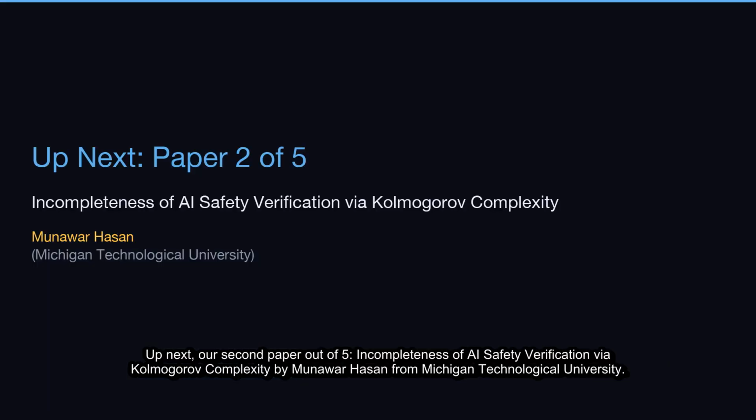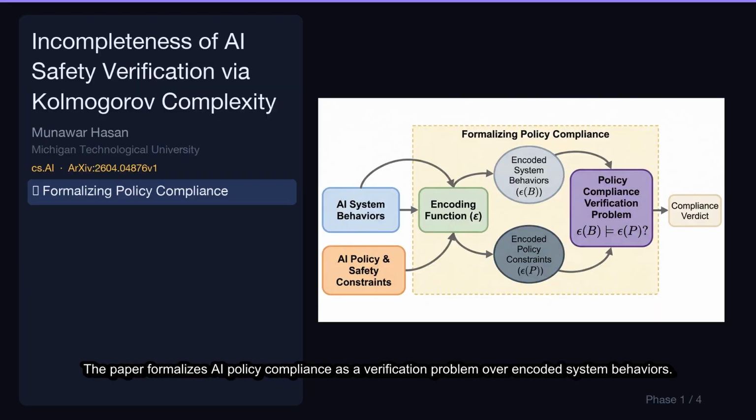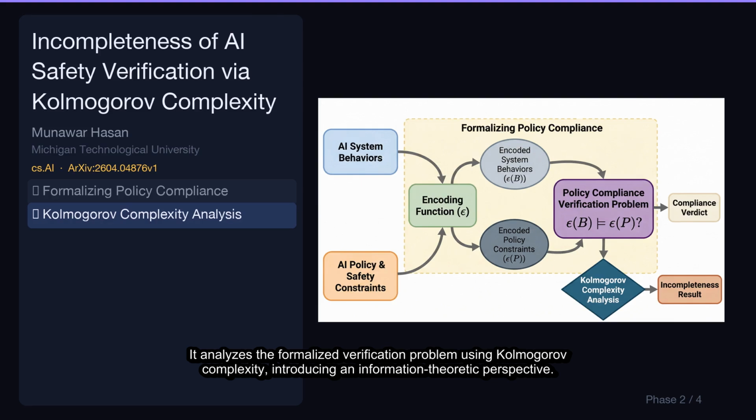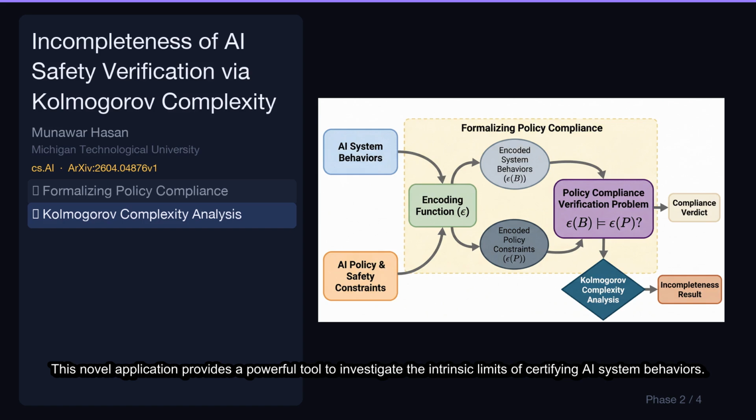Up next, our second paper out of 5, Incompleteness of AI Safety Verification via Kolmogorov Complexity by Munawar Hassan from Michigan Technological University. Let's break down its key contributions. The paper formalizes AI policy compliance as a verification problem over encoded system behaviors. This foundational step establishes a precise mathematical framework for analyzing safety constraints and their verifiability within AI systems. It analyzes the formalized verification problem using Kolmogorov complexity, introducing an information theoretic perspective. This novel application provides a powerful tool to investigate the intrinsic limits of certifying AI system behaviors.